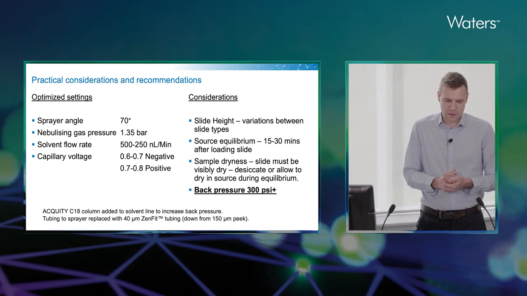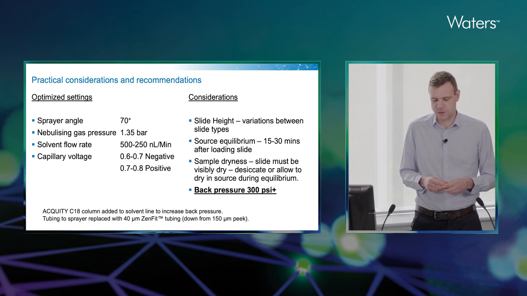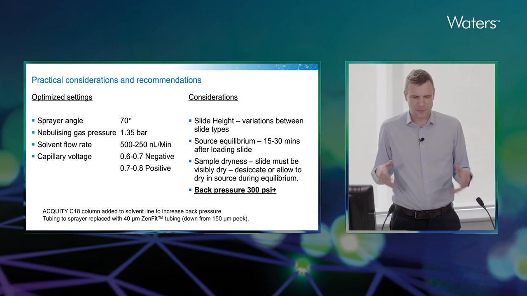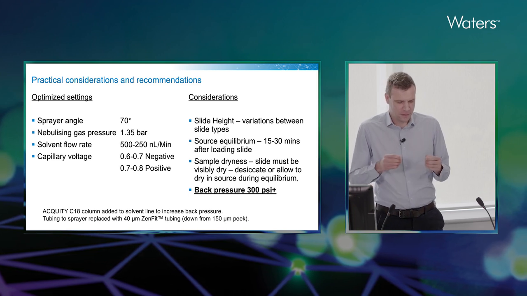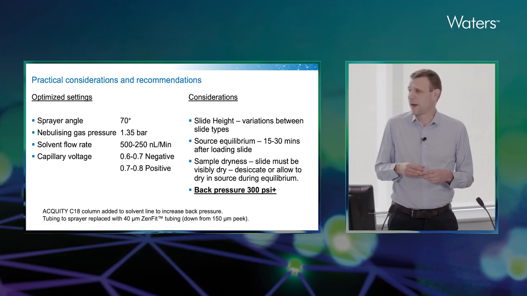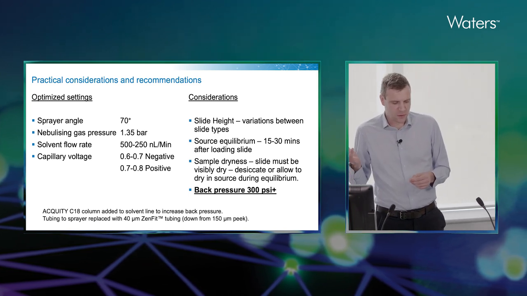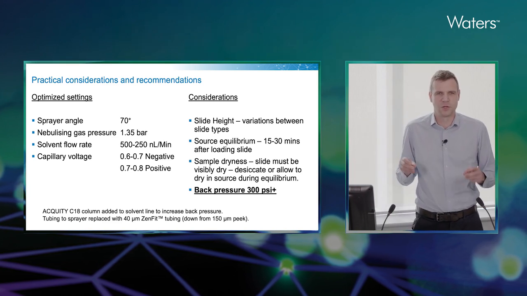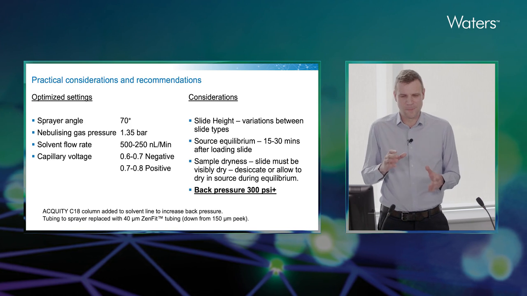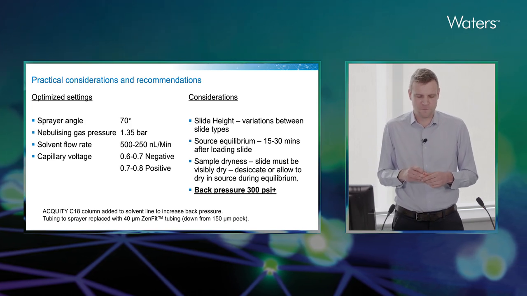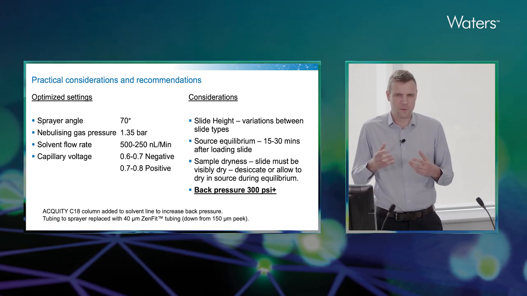If we do this as we would normally, if we just put some tubing straight up to the DESI source, we get a back pressure of around 20 psi, and the micro BSM doesn't like that. So what we've done is we've patched in an Acuity C18 column to the solvent line and then replaced some of the tubing, and this allows us to get our back pressure up. We found that we need a minimum back pressure of around 300 psi for a stable flow to propagate.